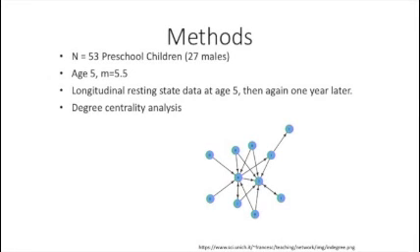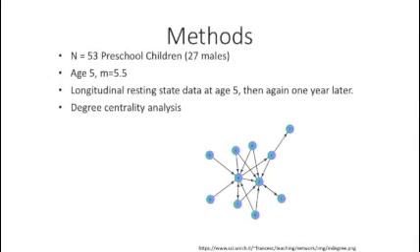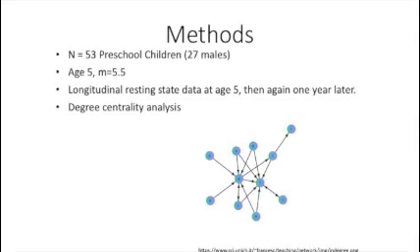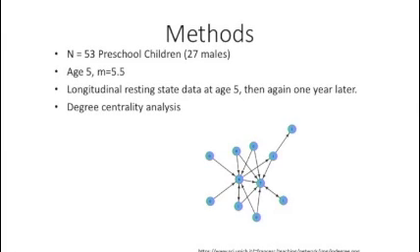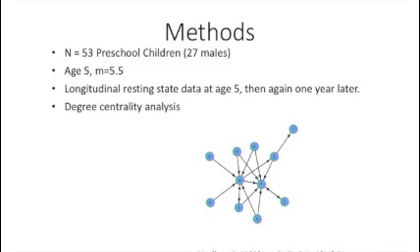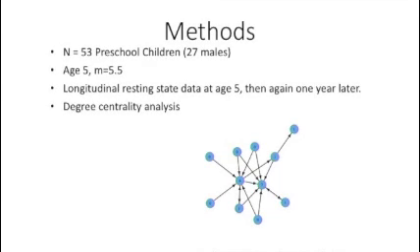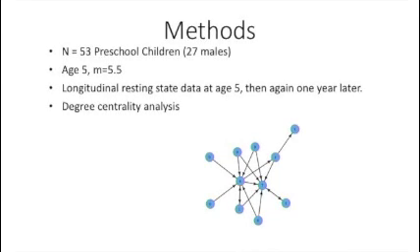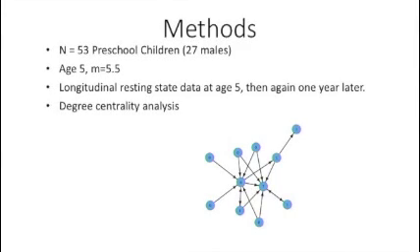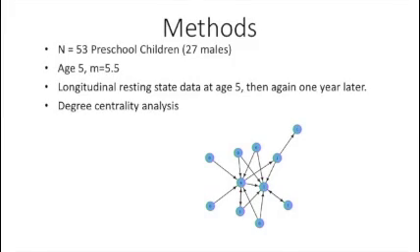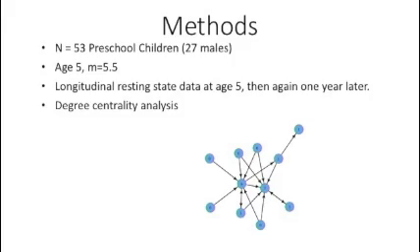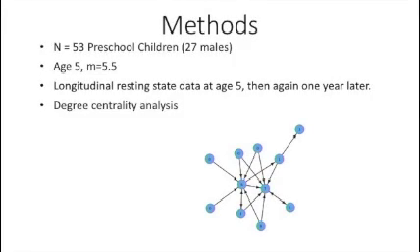All participants were monolingual German speakers, right-handed, and had no psychological disorders. Longitudinal fMRI data was collected first at the age of 5 and then obtained again at a 1-year follow-up. A 3T scanner was used with a 12-channel head coil, and to obtain resting state functional connectivity data, a screensaver with a lava lamp pictured on it was used for the participants to look at.